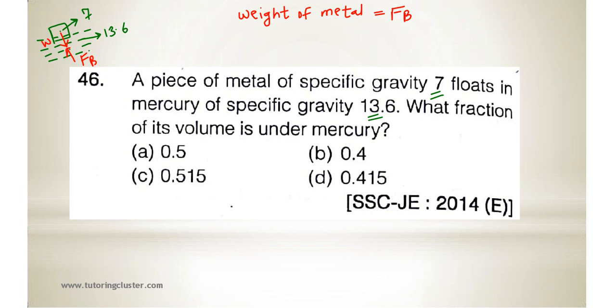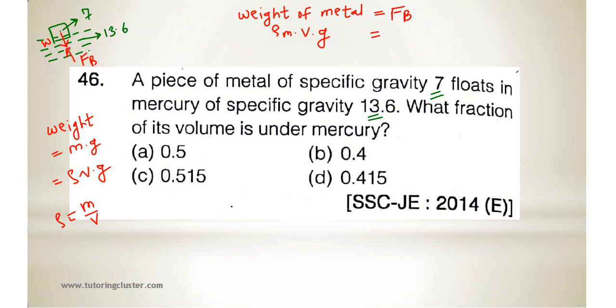See, what is weight? Weight is equal to m into g. And what is mass? Density is equal to mass upon volume, so mass will be rho into V. So the density of metal into V into g is equal to buoyant force.